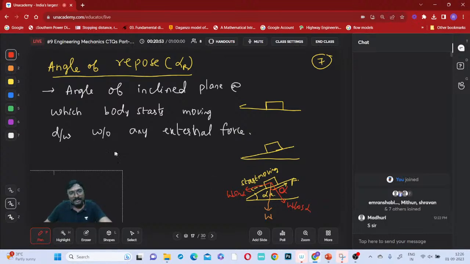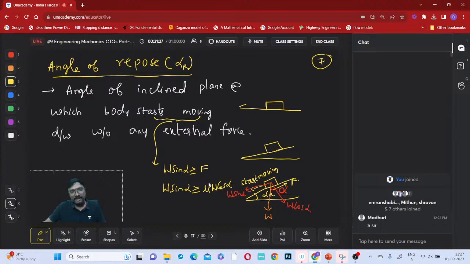So now what is impending motion, right? It will start moving. What it will start moving means is that W sin alpha will be slightly greater than or equal to this friction, right? So what is the friction? W sin alpha is greater than or equal to mu into the normal reaction, which is W cos alpha. Mu into W cos alpha.